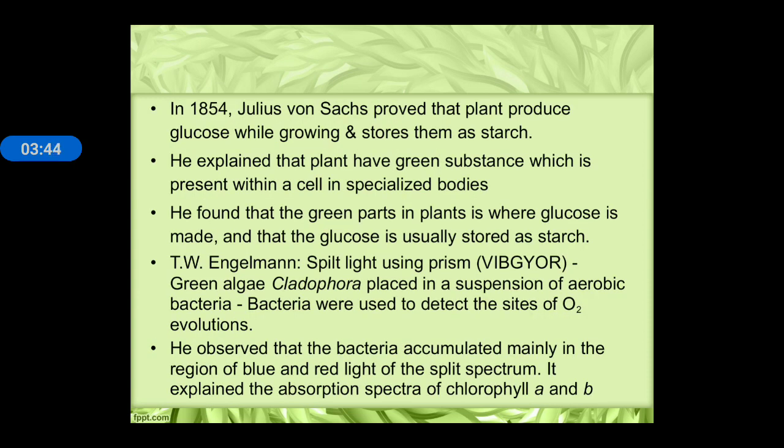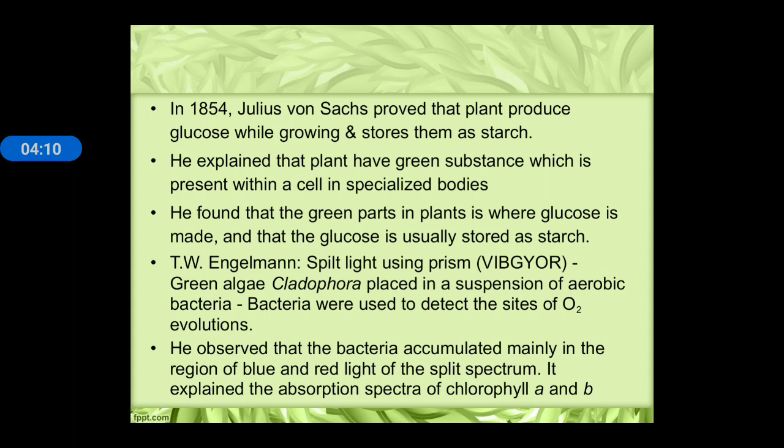Next, in 1854 Julius von Sachs proved that plants produce glucose while growing and store it in the form of starch. He explained that plants have a green substance which is present within a cell in a specialized body. He found that the green parts in a plant are where glucose is made, and the glucose is usually stored as starch.